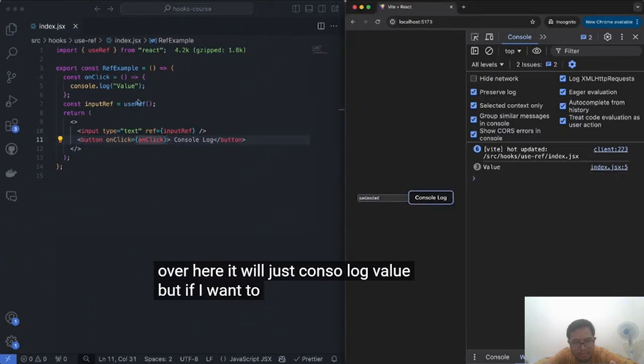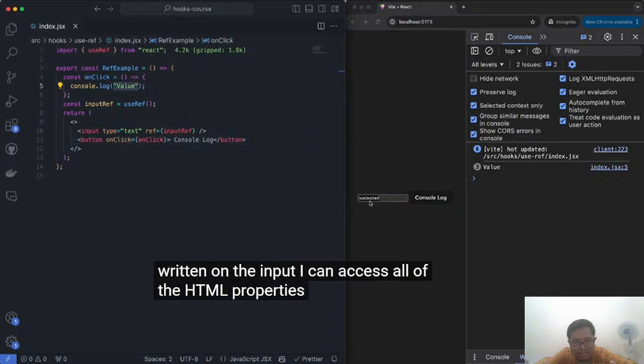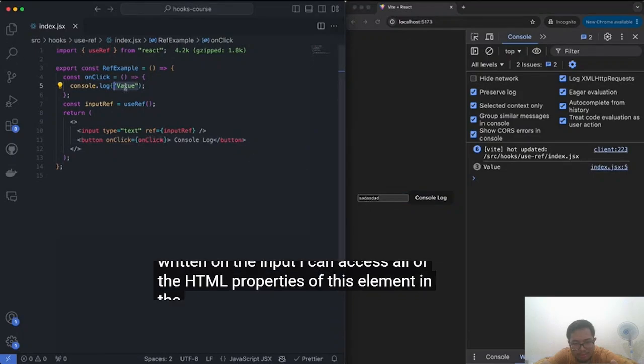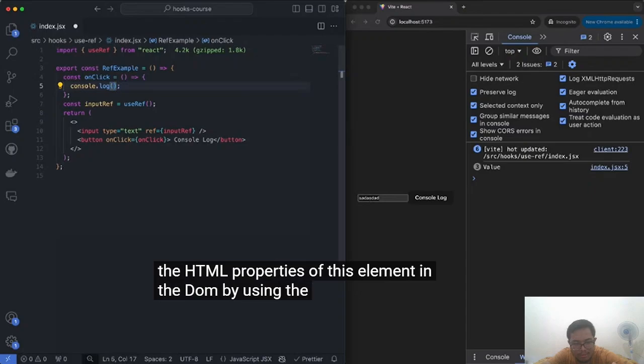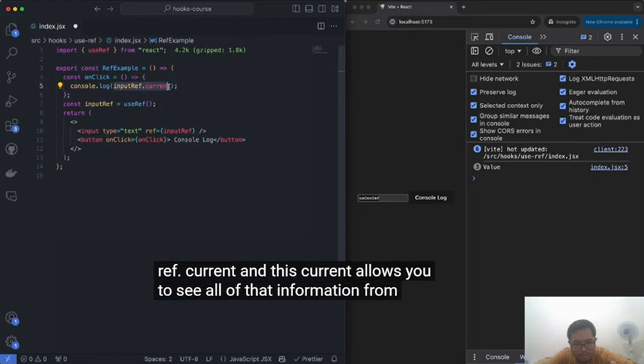But if I want to grab the current text written on the input, I can access all of the HTML properties of this element in the DOM by using the inputRef.current. And this .current allows you to see all of that information from a ref.